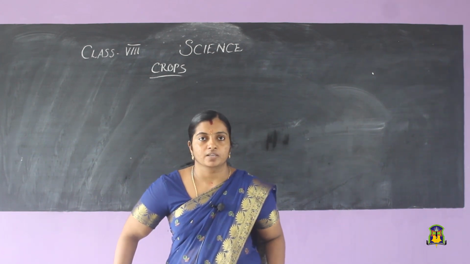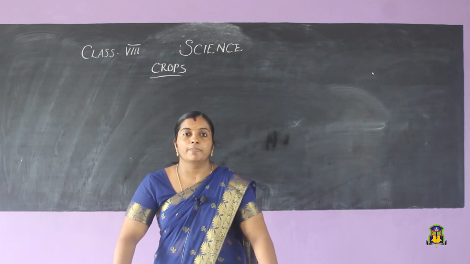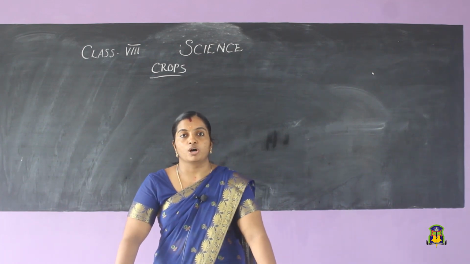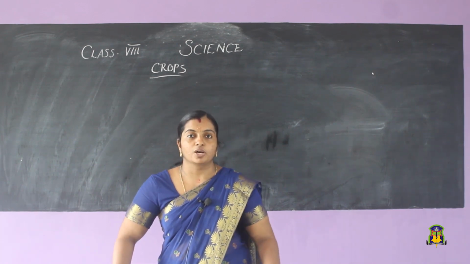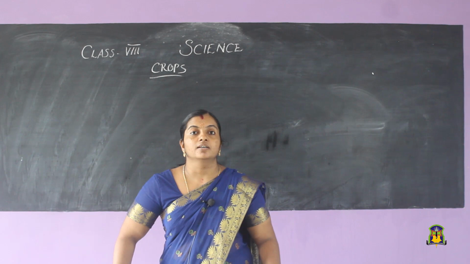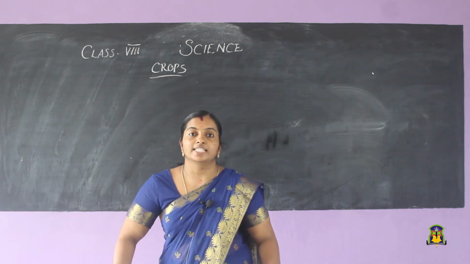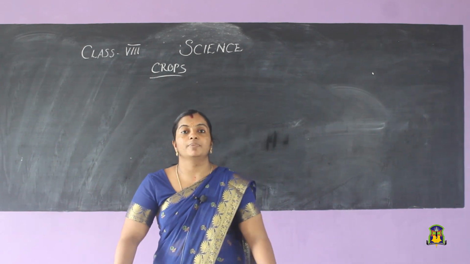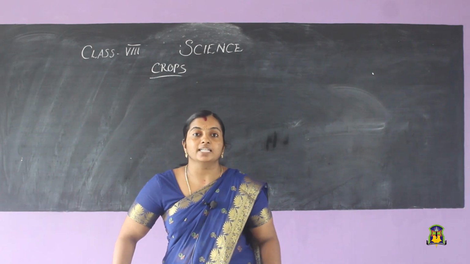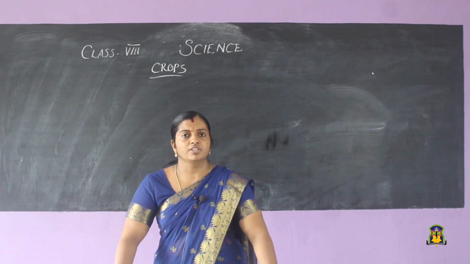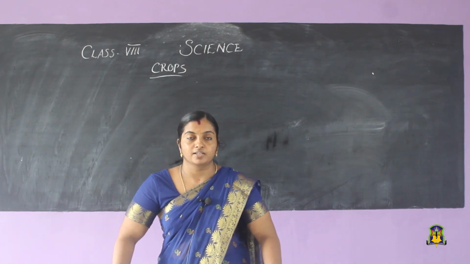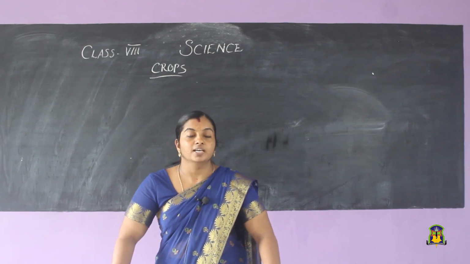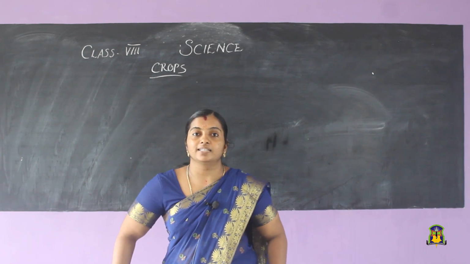Which were they? That cereal crops, pulse crops, vegetable crops, then oil crops, fiber crops, plantation crops, etc. Then we discussed about the classification of crops on the basis of the season they are cultivated. Which were they? Yes, they can be classified into three types. They are kharif crops, rabi crops and zaid crops.